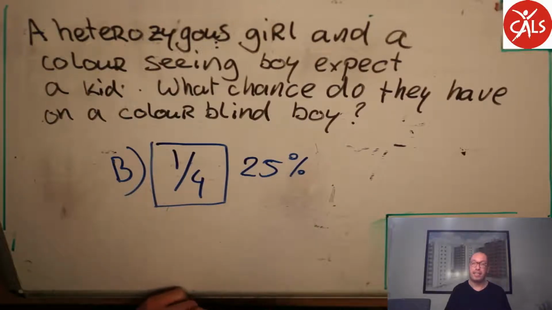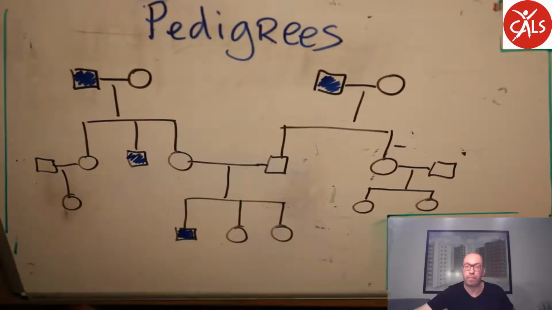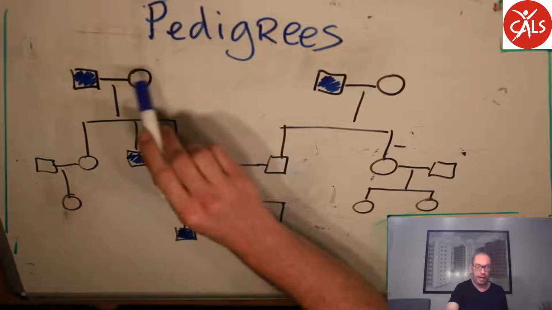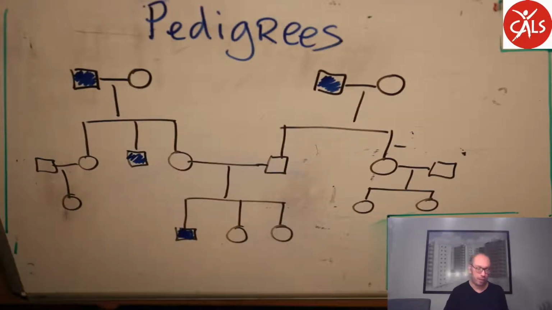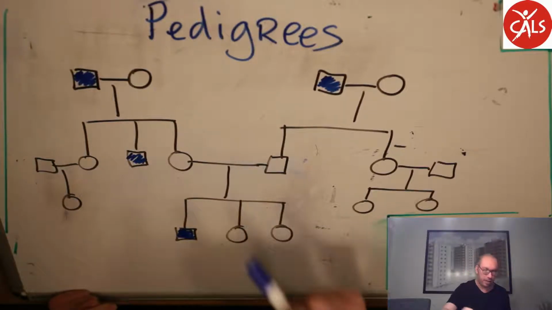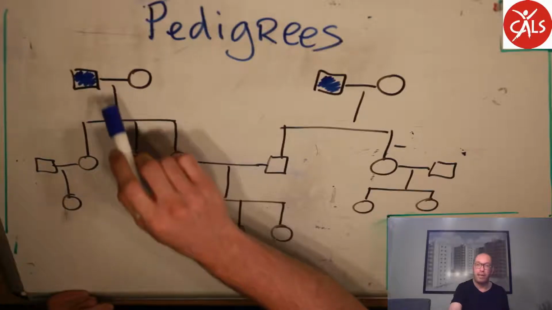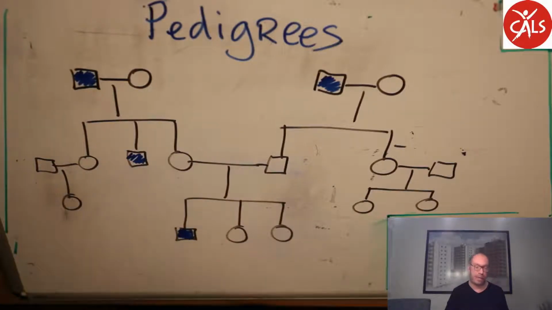Okay, let's move on to our last topic for today. The last topic here is pedigrees, and pedigrees in Dutch is stamboom. Okay, in a pedigree, you should know a few simple rules. A square is always a boy, and a circle is a girl. When they're linked together, they are married, they had sex together. Okay, this line describes that out of that sex came kids.